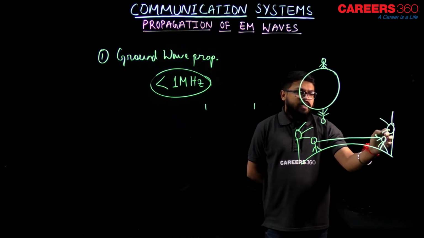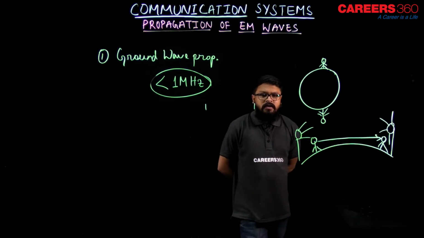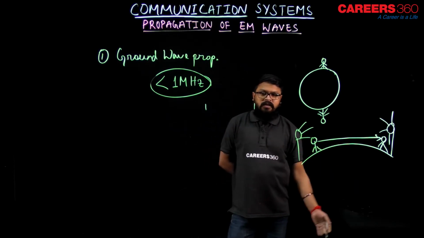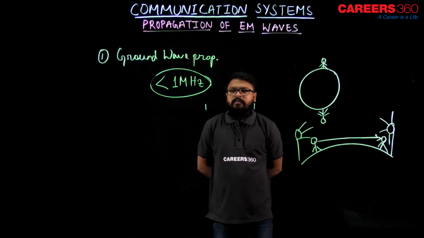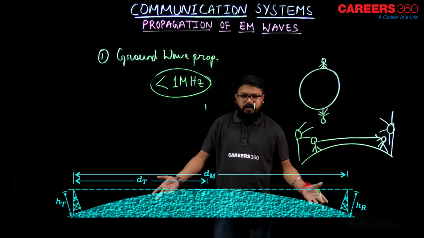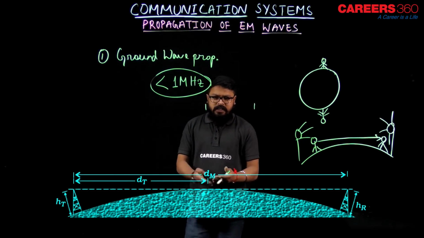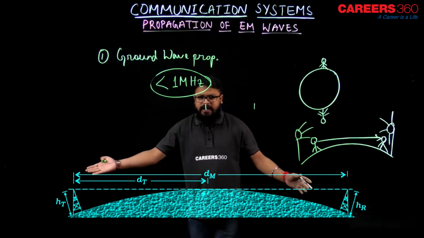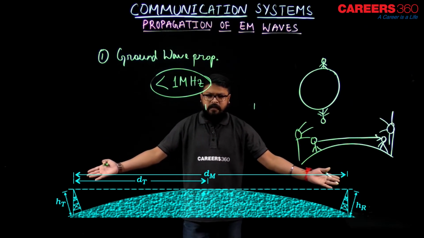Of course, those antennas' height will be greater, because our earth's surface is curved, isn't it? Now let us see one example. As you can see over here, this is nothing but ground wave propagation. Two antennas are being used here, as you can see.